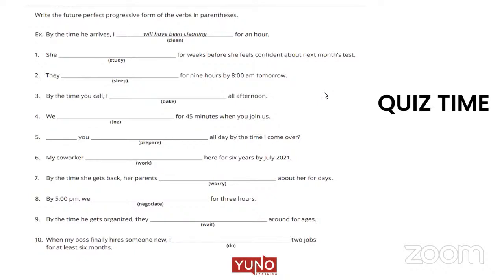Correct. Ma'am, can I ask something? Yes, please. Ma'am, why not use she will has been? See, we use has only with he, she, it.